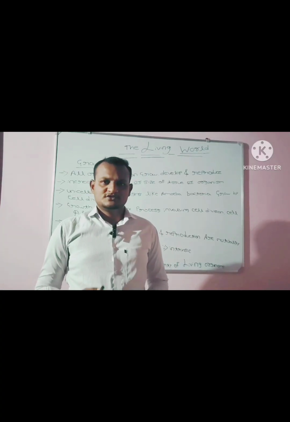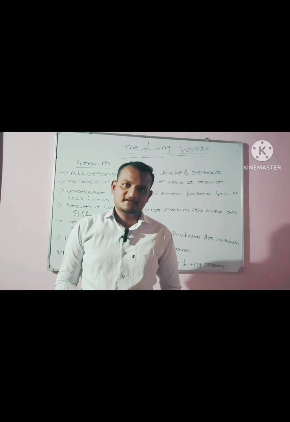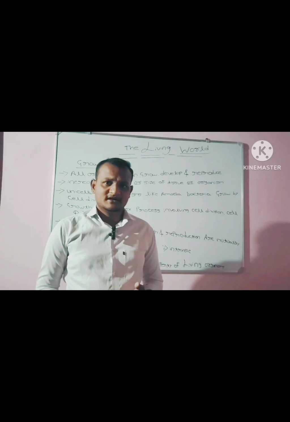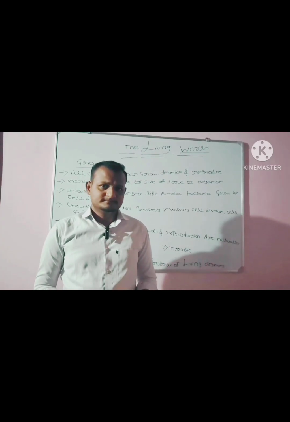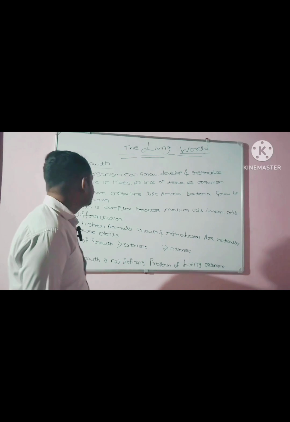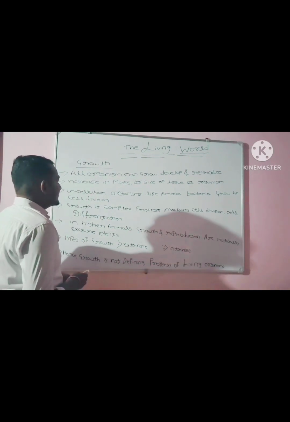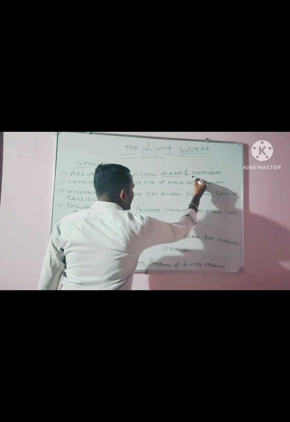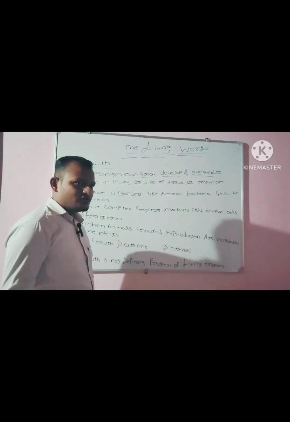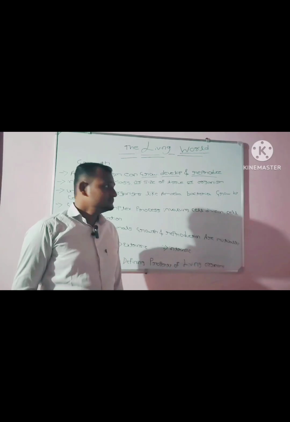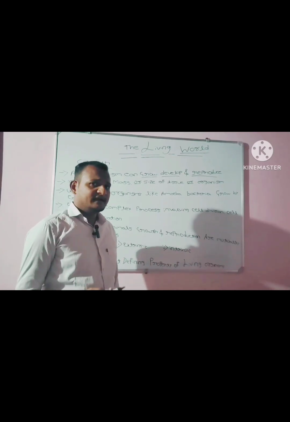Starting with the features of living organisms. Let's discuss the features of living organisms one by one, whether they are going to be the defining properties of living organisms or not. So let's start with growth. All organisms can grow, develop, and reproduce. As you know, all living organisms can grow, develop, and reproduce.